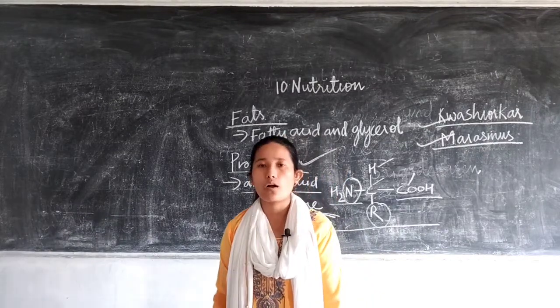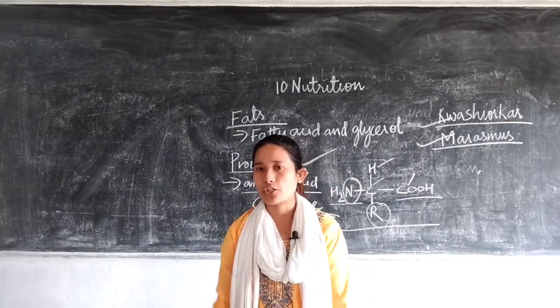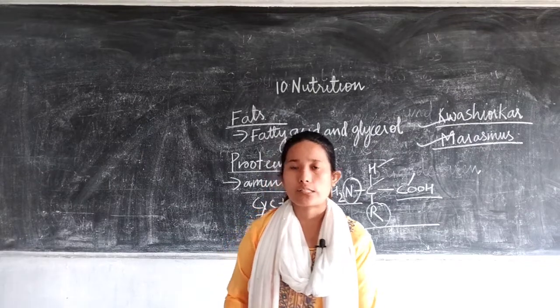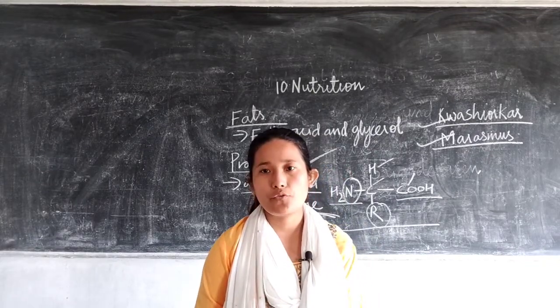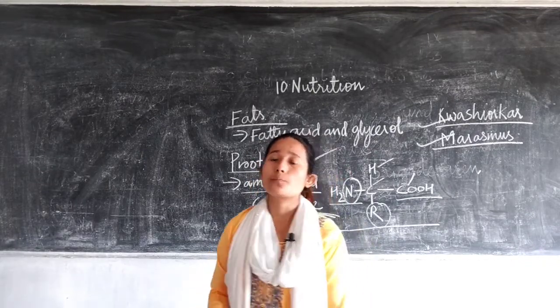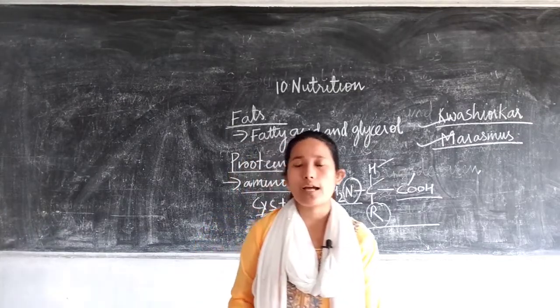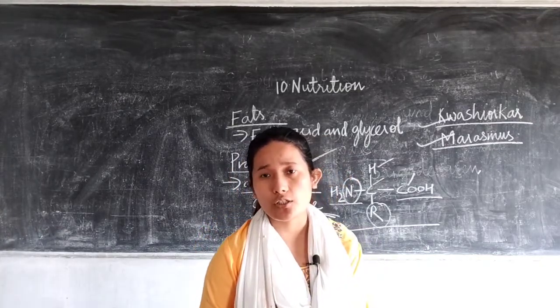Infants are very prone to this particular disease. Since infants have to be breastfed, and a mother's milk is very rich in certain proteins,